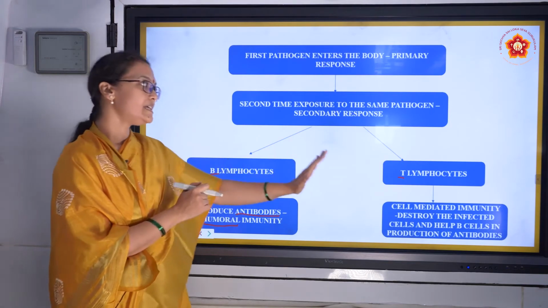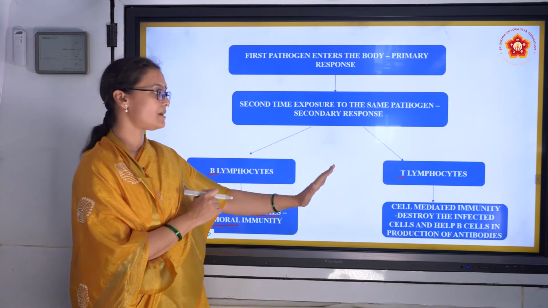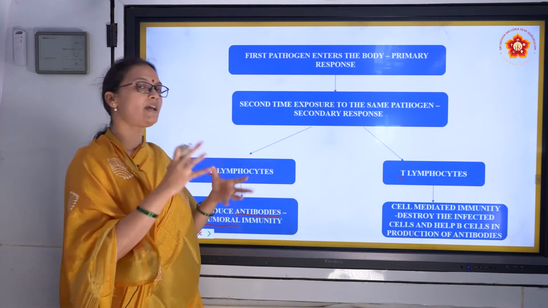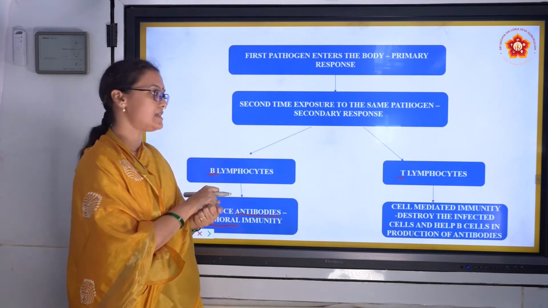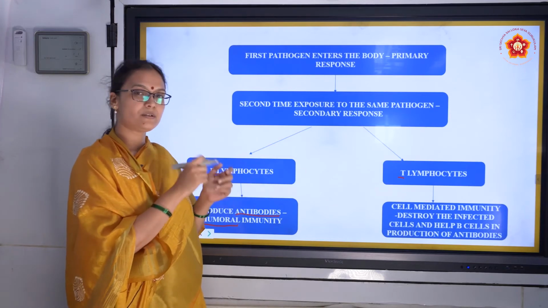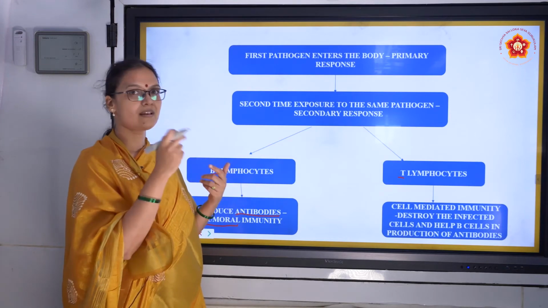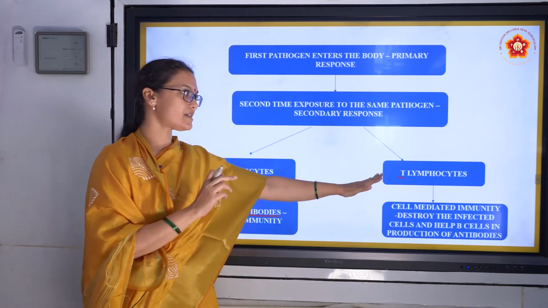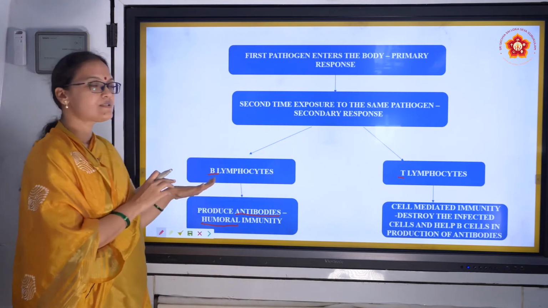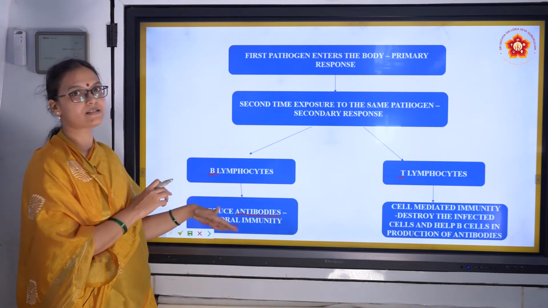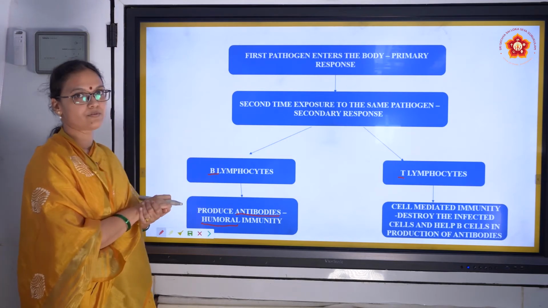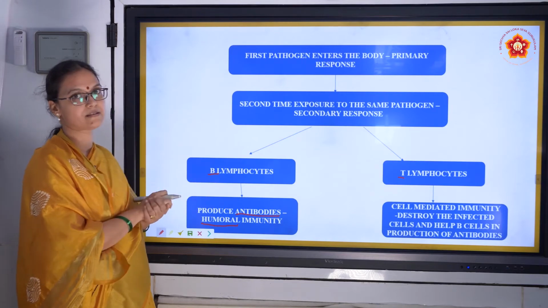That's clear. T lymphocytes, what do they do? They take part in cell-mediated immunity. That means individually each cell will go and try to eat up the pathogen cell. That is cell-mediated immunity. It is like individual soldiers fighting. Individual soldiers, they're taking up rifles and fighting the other soldiers. So T lymphocytes are like soldiers. They do cell-mediated immunity. And B lymphocytes, they produce antibodies. Antibodies are like missiles. Once antibodies go and attack, they can destroy the whole pathogen. It is not single cell based, right?